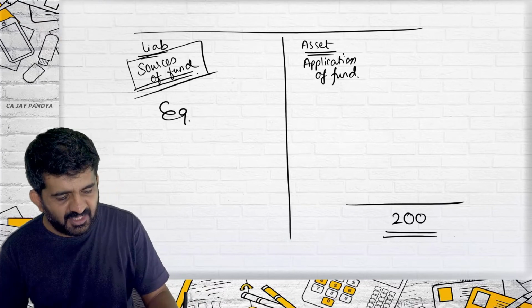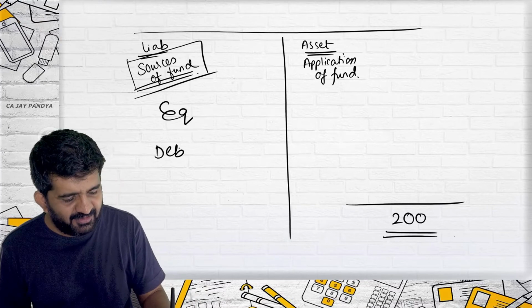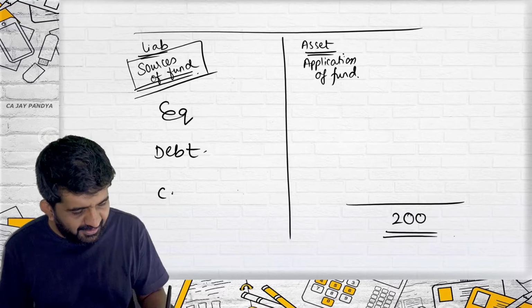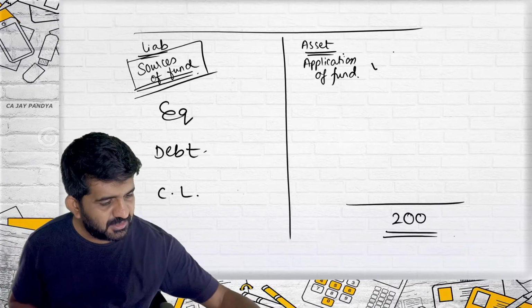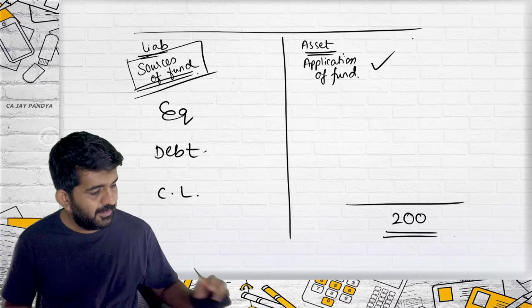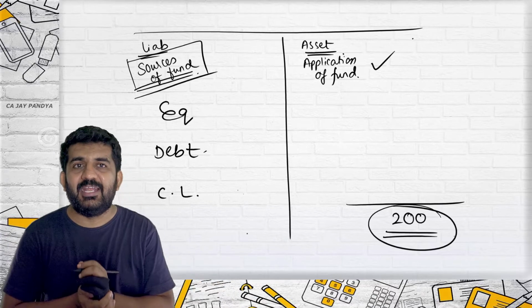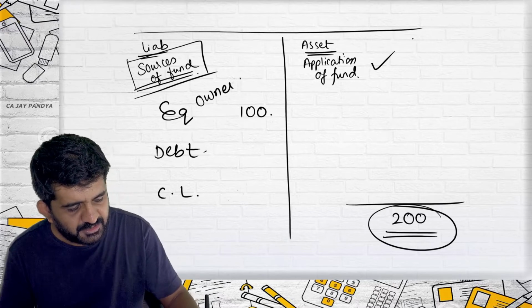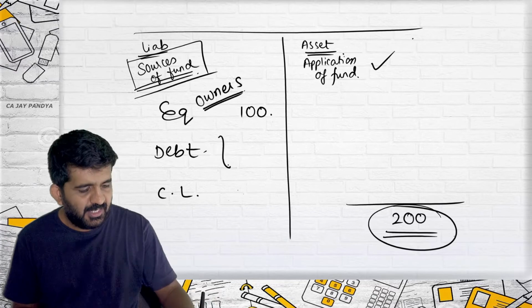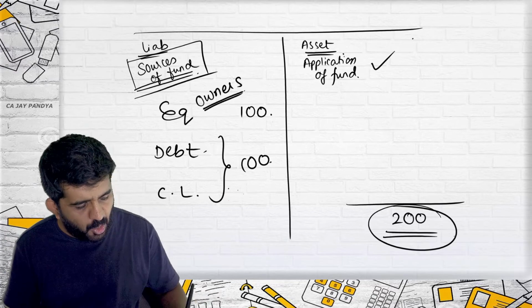You will be having equity. You will be having debt. You will be having current liabilities. These are your sources of fund. This is application of fund. Out of 200, 100 is taken out by owners, and the other 100 is outside liability.